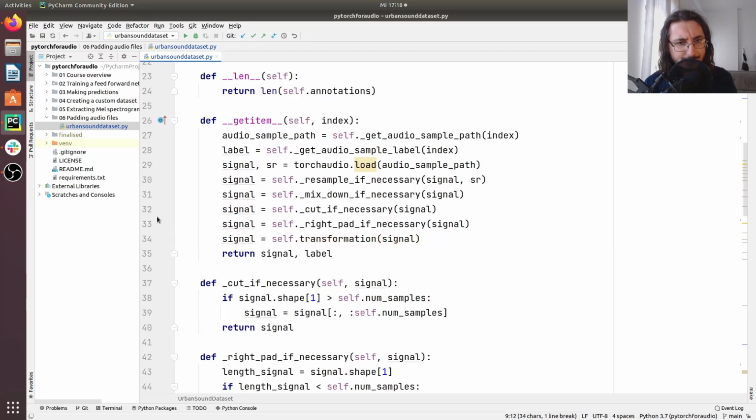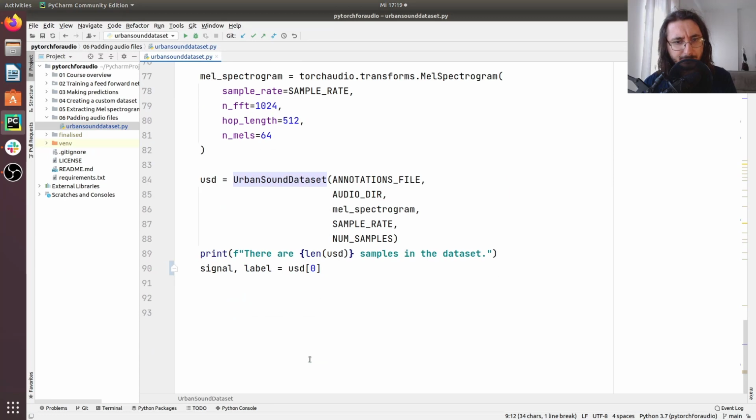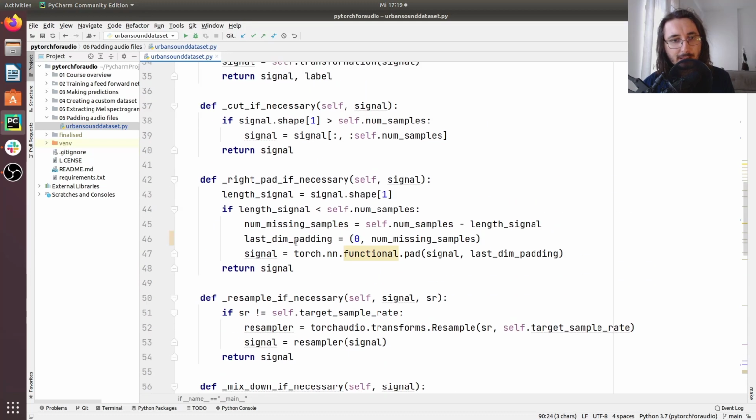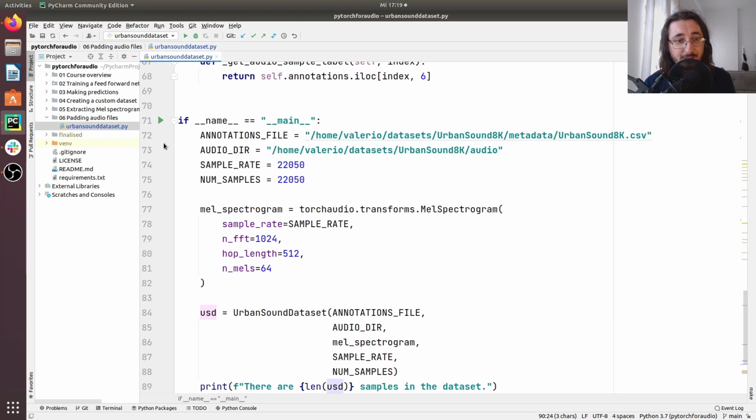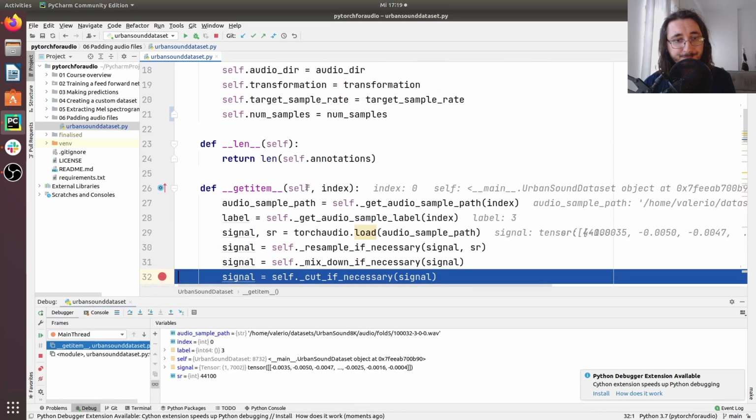Let's start by seeing how this works by running this script in debug mode. I'm getting the first item in the dataset for the UrbanSoundDataset class. So now let me run this in debug mode and let's see.